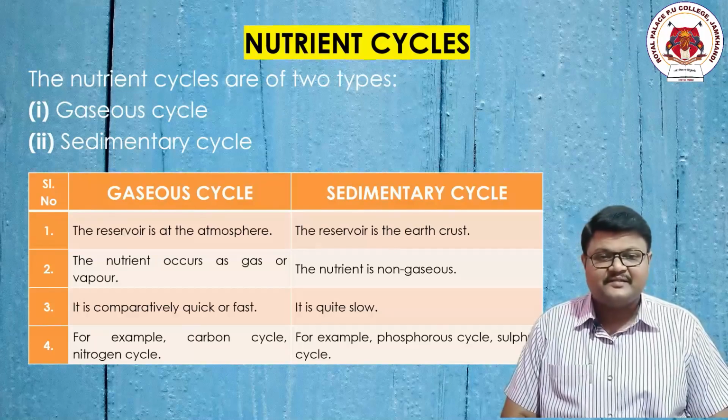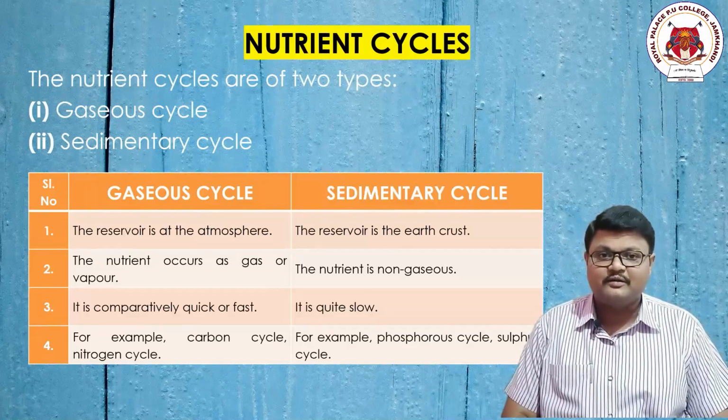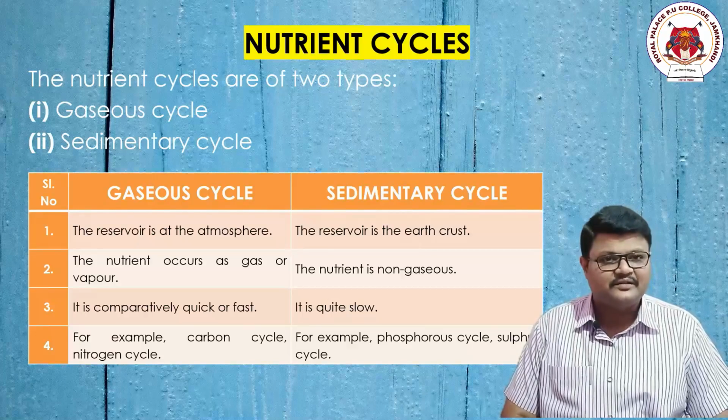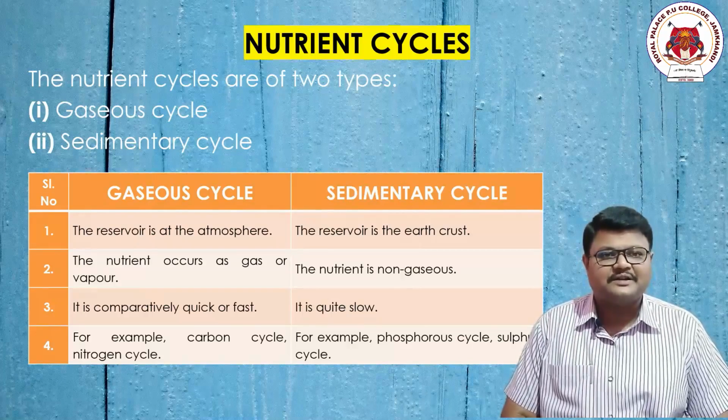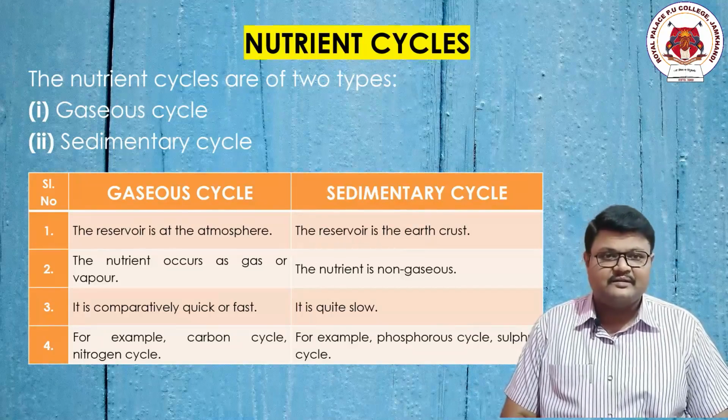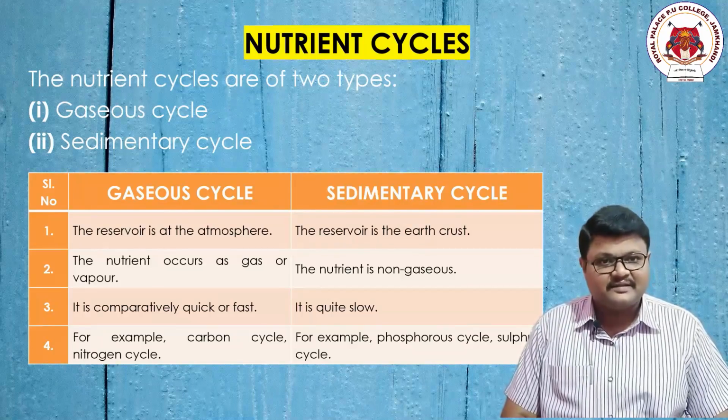Since it is gas, it moves quickly and it is fast in nature. The movement of molecules is faster in case of gaseous cycle. But in case of the sedimentary cycle, since it is hard ore-like structure, the process of nutrient movement is quite slow. Some examples of gaseous cycle are carbon cycle, nitrogen cycle, etc. Some examples of sedimentary cycle are phosphorus cycle, sulfur cycle, etc.